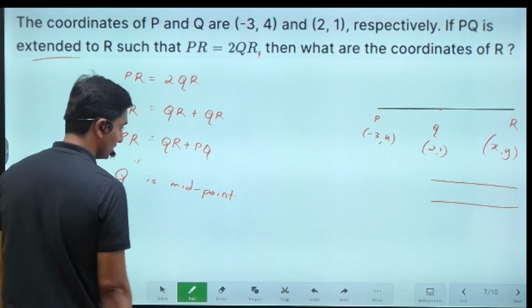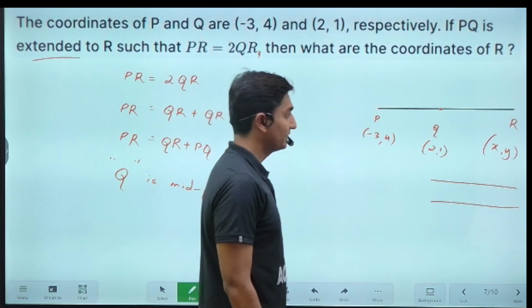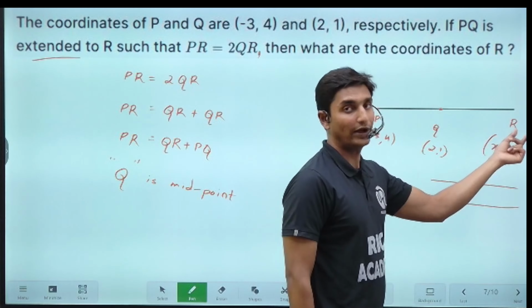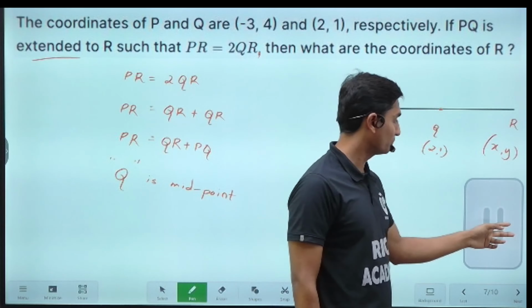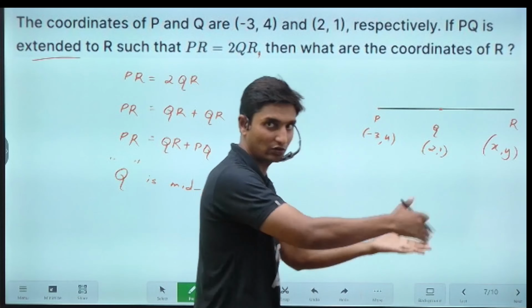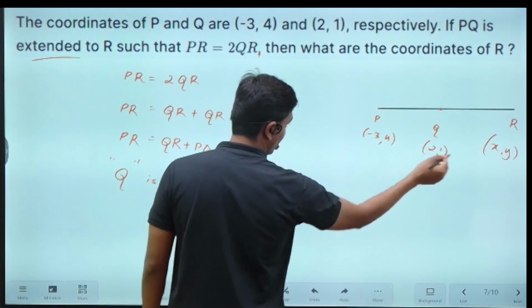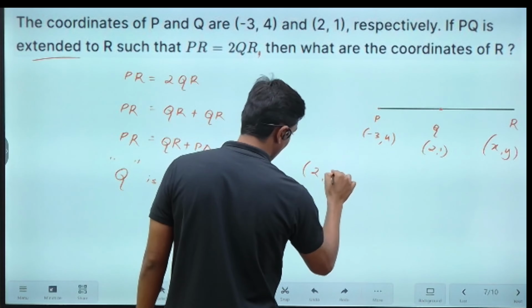Now basically, guys, we have to identify the coordinates of R. Why? Because it is unknown. We have the coordinates of Q, we have the coordinates of P, we need to find out the coordinates of R in order to solve the question further. So by the midpoint formula, we can take 2 comma 1 is equal to, this is the midpoint, (x1 plus x2) divided by 2, (y1 plus y2) divided by 2. So (minus 3 plus x) divided by 2, (4 plus y) divided by 2.